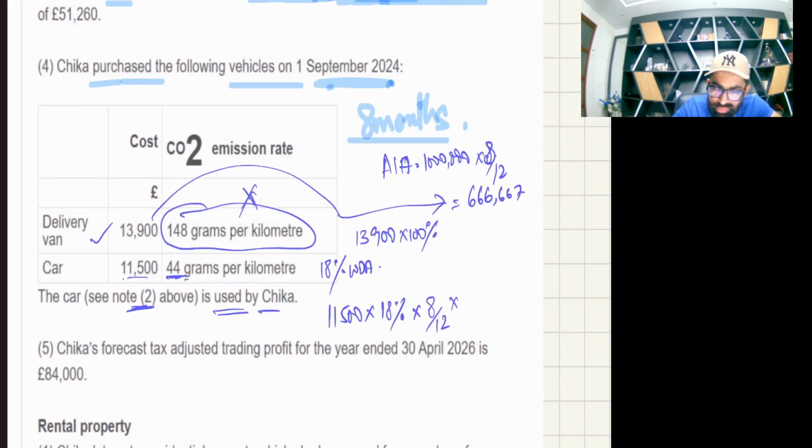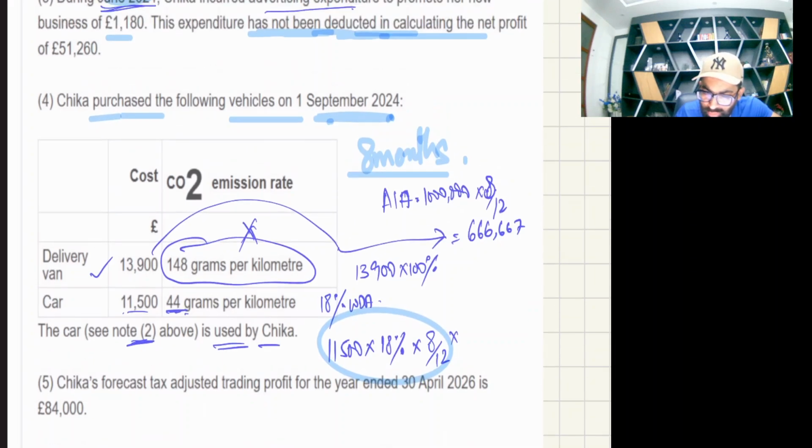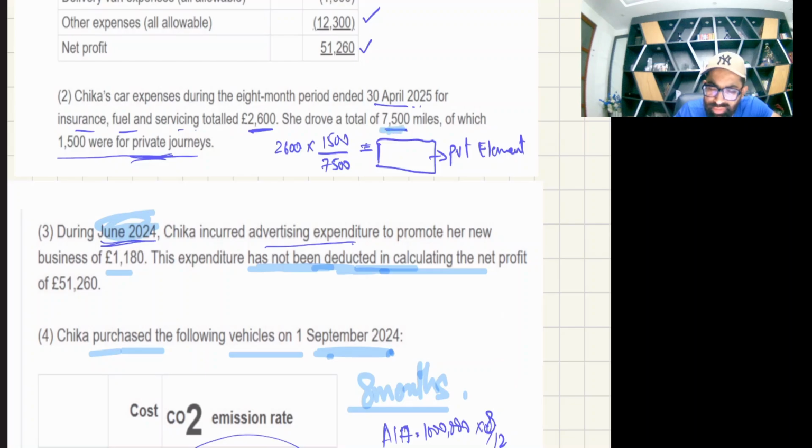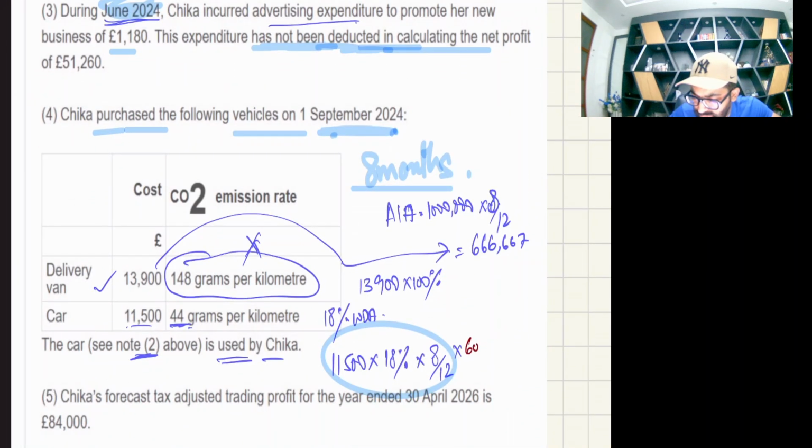See, this is the normal capital allowance for this car. But in the end you will multiply it by business use. Now what is the business use? 7,500 are the total miles and 1,500 is private, so 6,000 miles are business miles. So it will be multiplied by 6,000 divided by 7,500. This is the business use percentage.